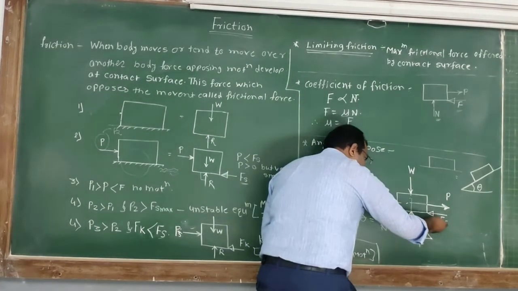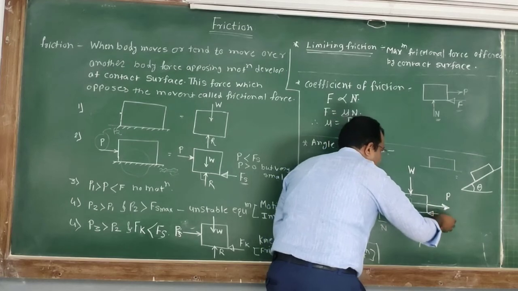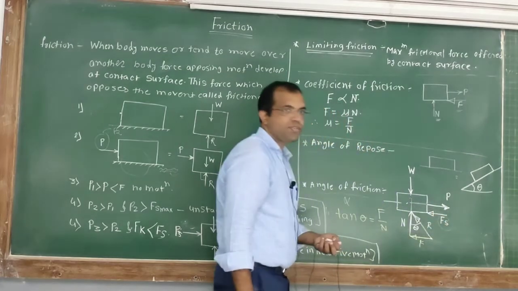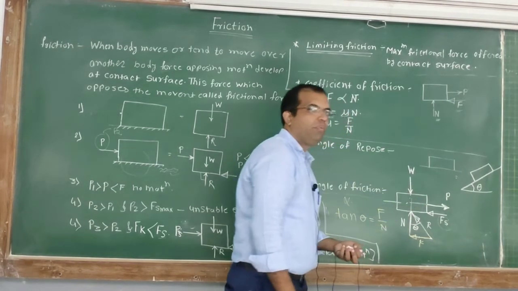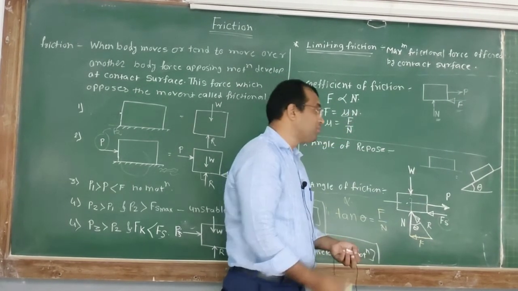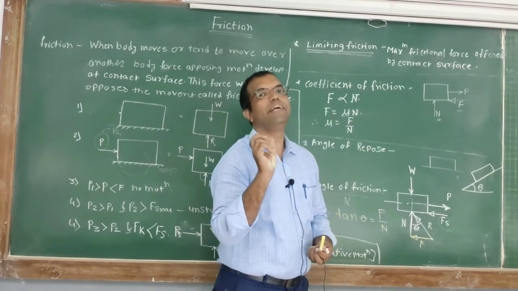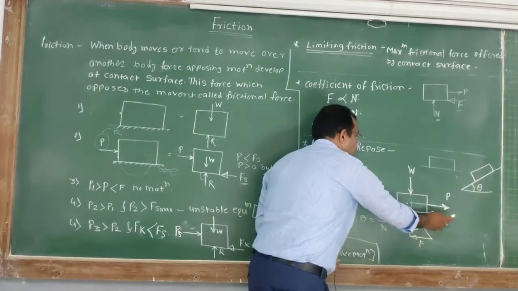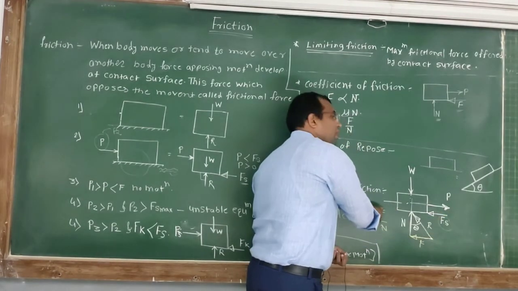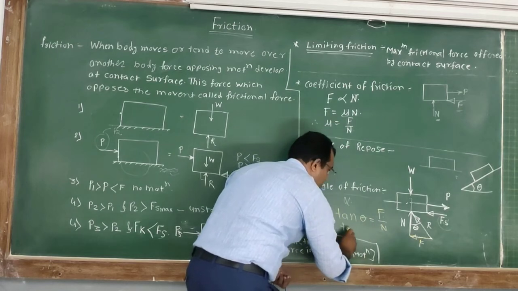Now if P increases, F increases. Yes or no? In order to keep this body in equilibrium, F also increases, but this value of F increases only up to the limiting value, or limiting equilibrium, the maximum value. So when F achieves the maximum value, theta becomes alpha.